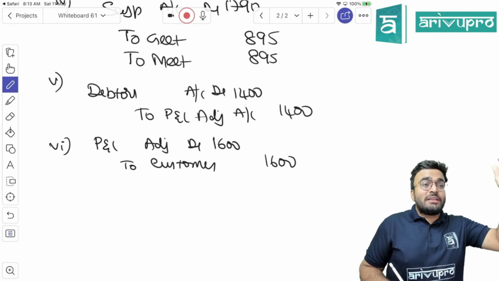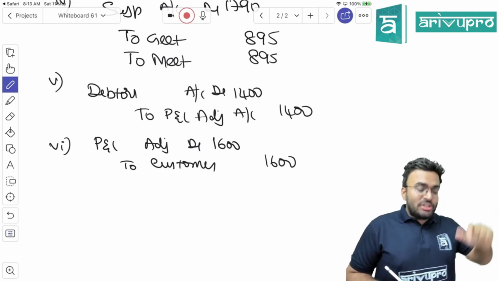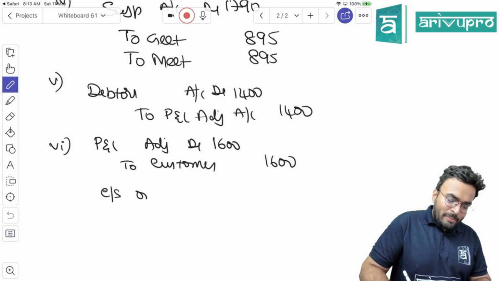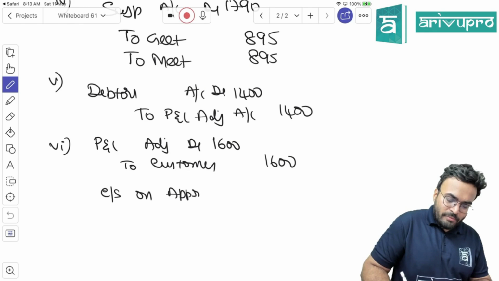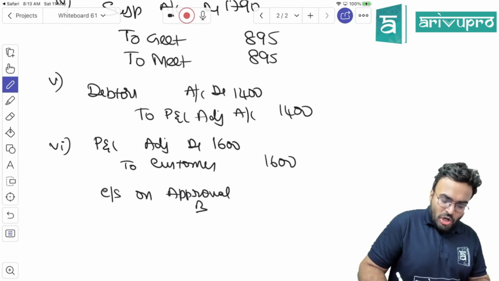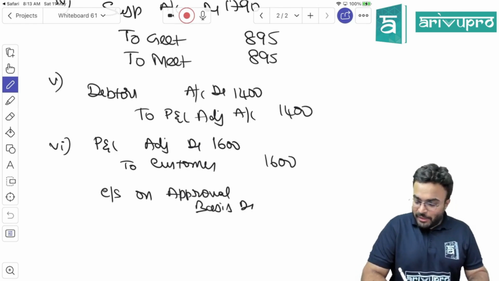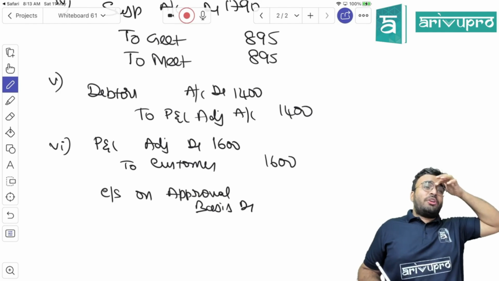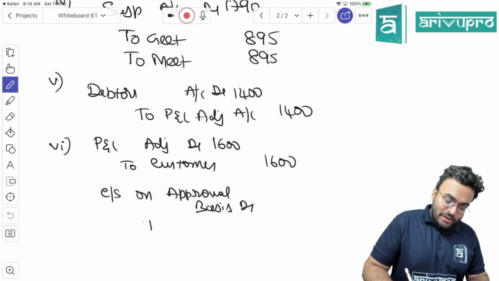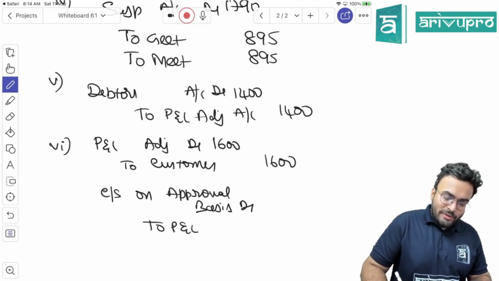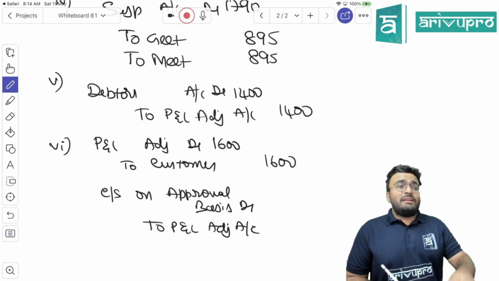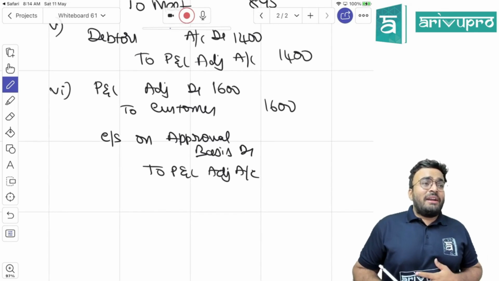What should you do next? Add it to the closing stock. So you should pass the entry closing stock on approval basis. Closing stock on approval basis debited to what? Actually what is entry? Closing stock on approval basis account debited to trading account. But we can't do that. We have to write P&L adjustment. We are already in the next year. P&L adjustment. How much? 1,600. Shall I put 1,600? No.